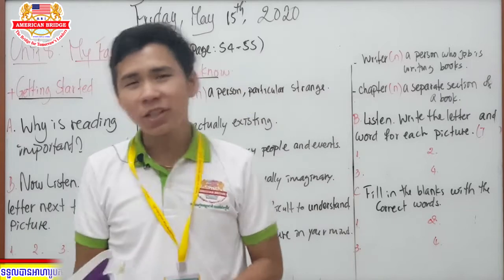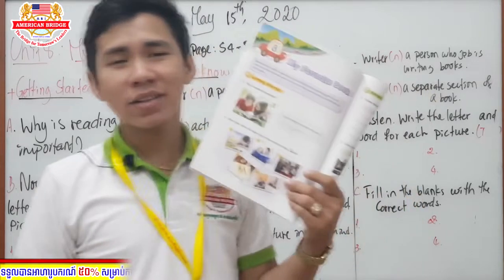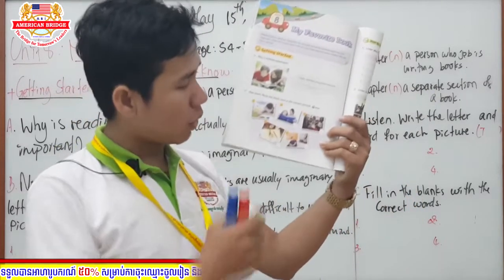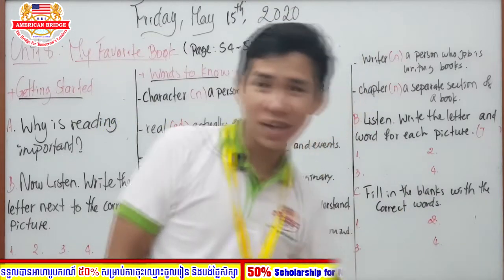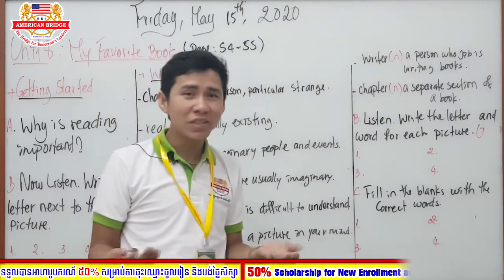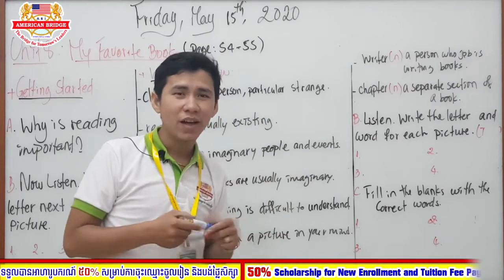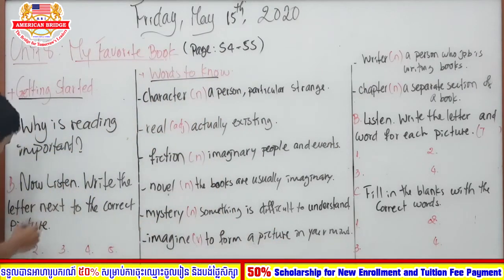Okay, after you finish your listening, let's look at our pictures. So, picture number 1, what letter is it? Is it letter A, letter B, letter C, letter D, or letter E? Right. Number 1 is letter E.